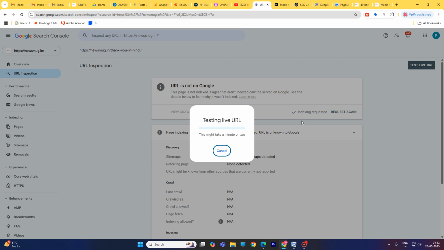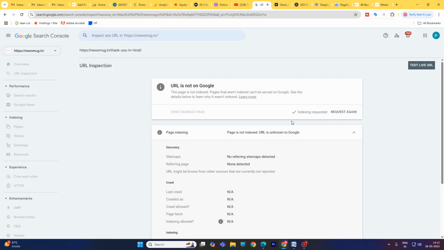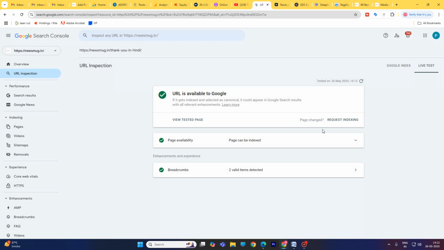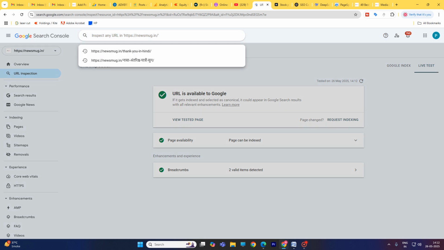Okay, so this is the simple way and expert way I have explained of how to practice writing one simple, user friendly, SEO friendly article for your website to rank your website on Google. Okay, so this is my URL, and I have submitted it in Google Search Console, and again I inspect.